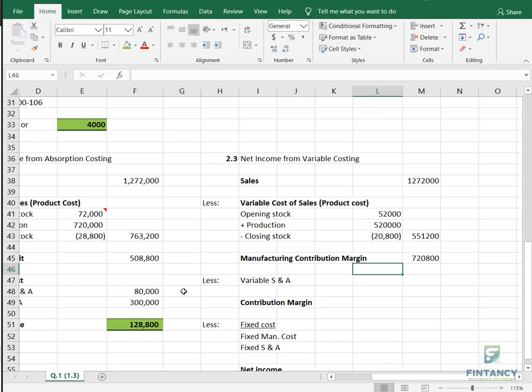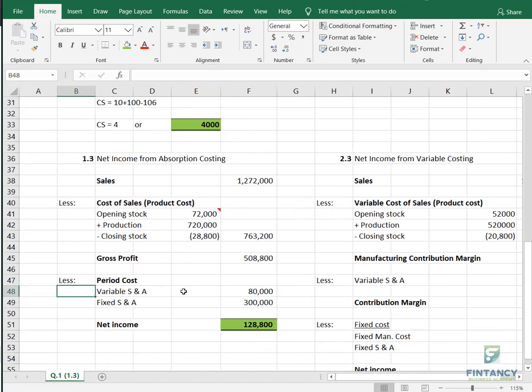If the opening and closing stock is different, like in this question, remember opening stock is 10,000 units and closing stock is 4,000 units, right? Then both the methods will show different results. Let's see. And then we will prove also why this is the case.